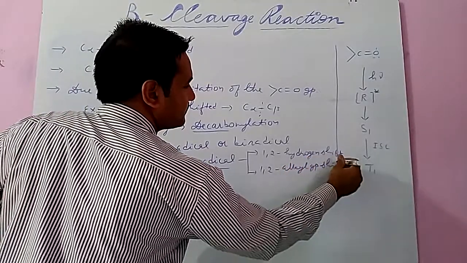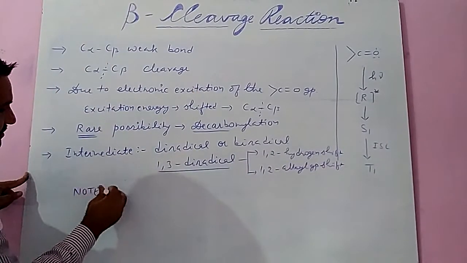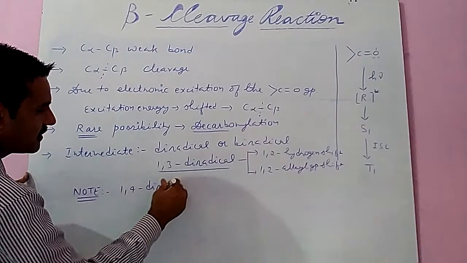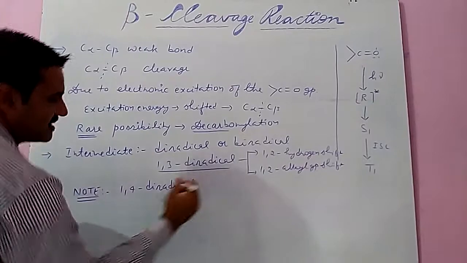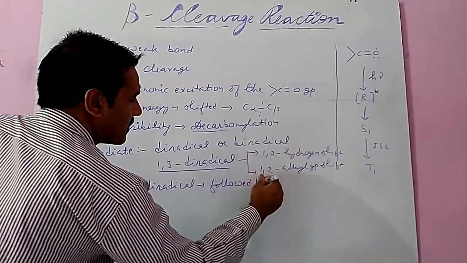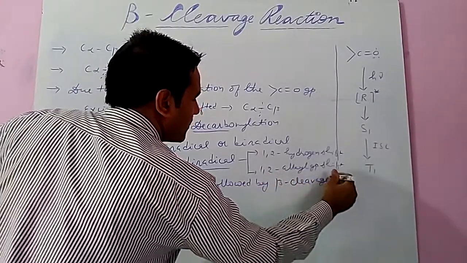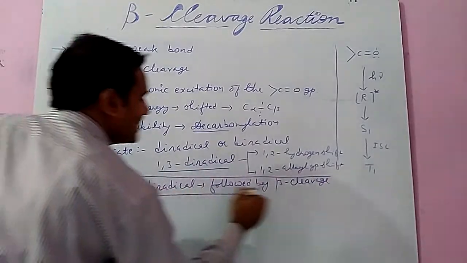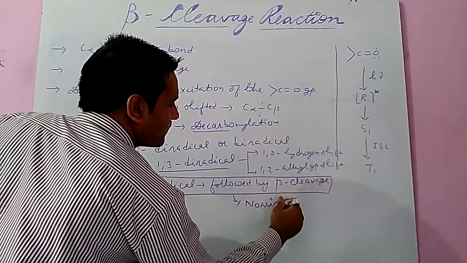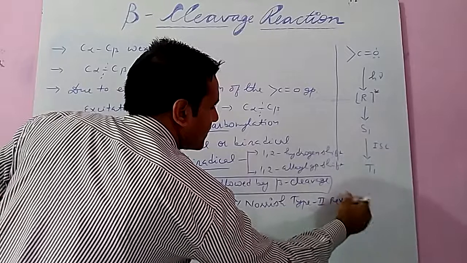An important note regarding this: in case a 1,4 diradical is generated, which is followed by beta cleavage, then this is considered under the name of Norrish type 2 reaction.